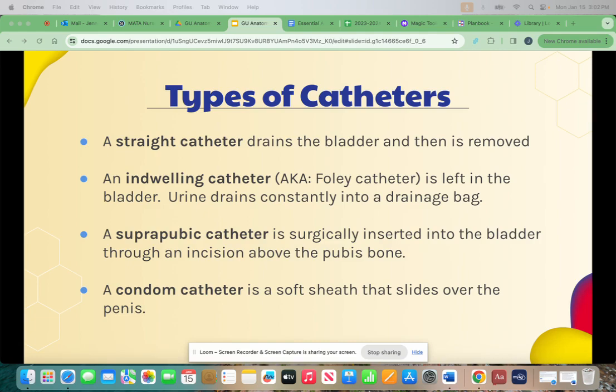An indwelling catheter, otherwise known as a Foley catheter or a Foley, is left in the bladder. Urine drains constantly into a drainage bag. A suprapubic catheter is surgically inserted into the bladder through an incision above the pubis bone. And a condom catheter is a soft sheath that slides over the penis. Condom catheters are often used for incontinent men.